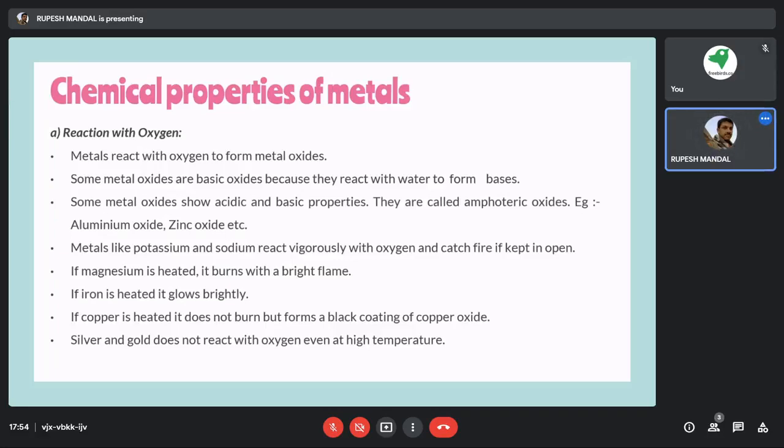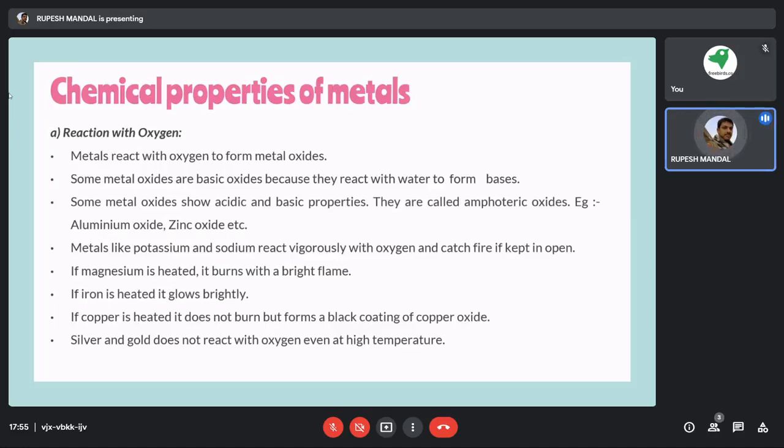Next, metals like potassium and sodium react vigorously with oxygen and catch fire if kept in the open. This is one sort of exception. As we read in the physical properties, metals generally have a high boiling point and high melting point.